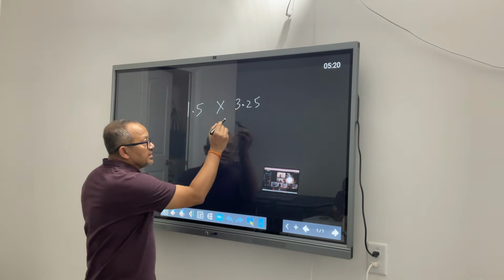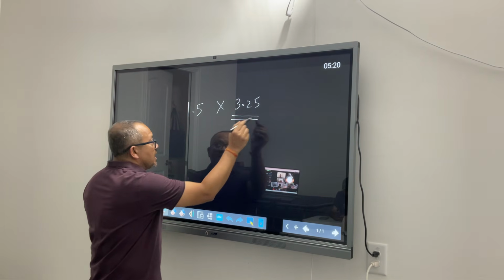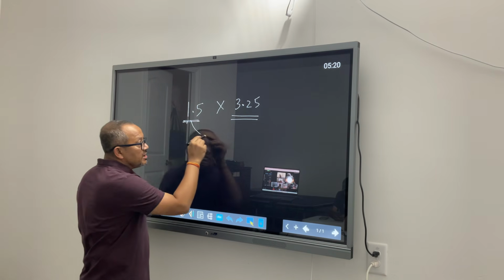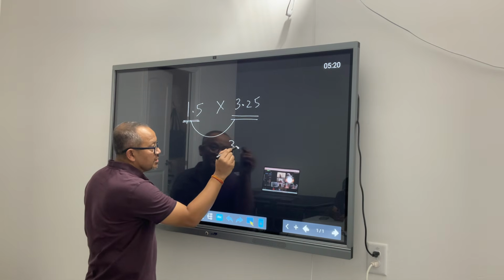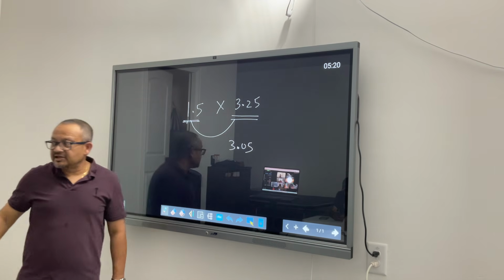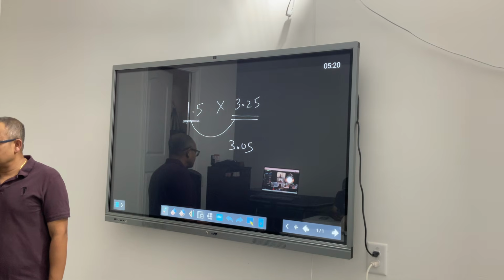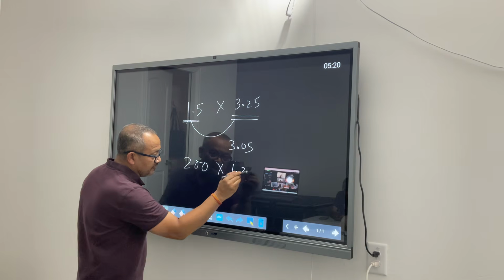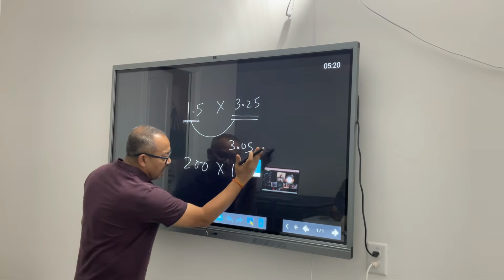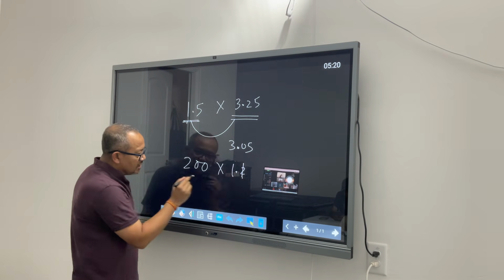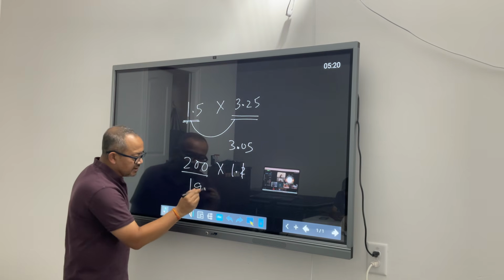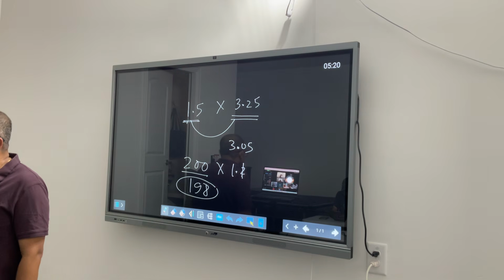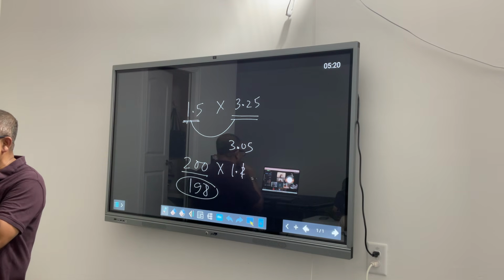Look at this. I had 3.25. I'm multiplying with a number bigger than 1. By no means can it reduce to 3.05. This judgment I would want you guys to make by yourselves. If I have 200 and I multiply that by 1.25 or even 1.1, I'm multiplying by a number bigger than 1. So this 200 cannot become 198. If that happens, it is magical in nature. It is not supposed to happen. So I would want you guys to think a little bit about what you got.